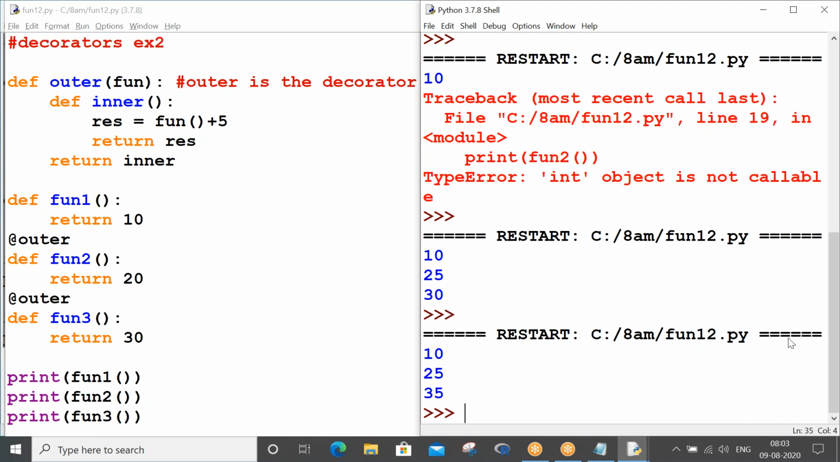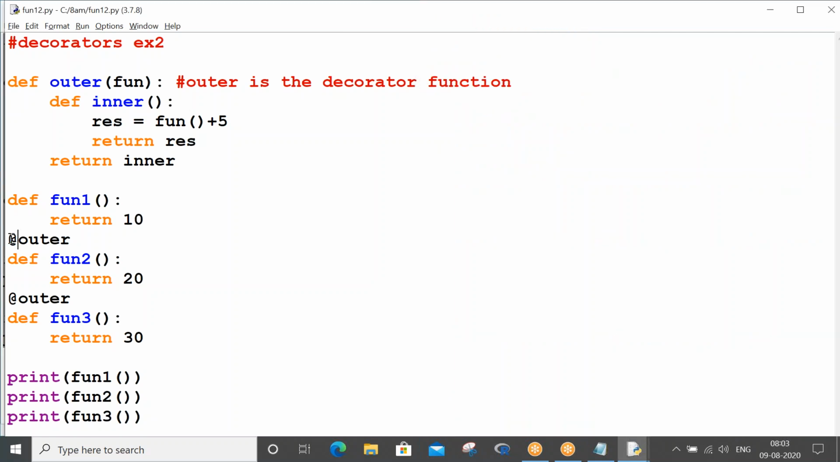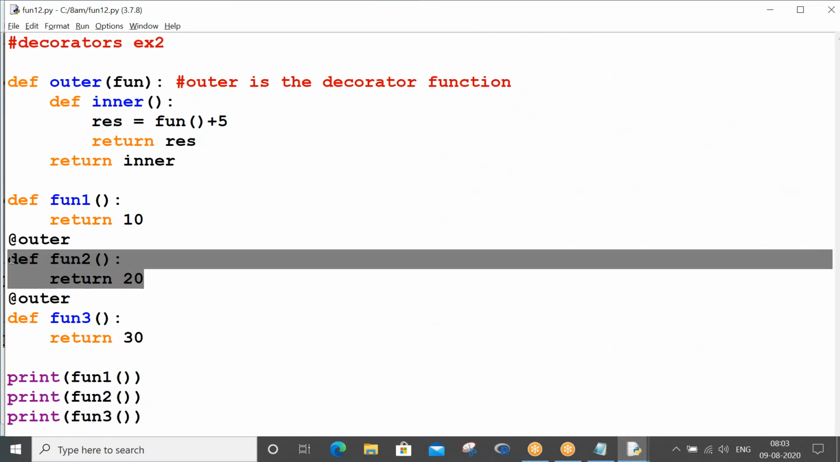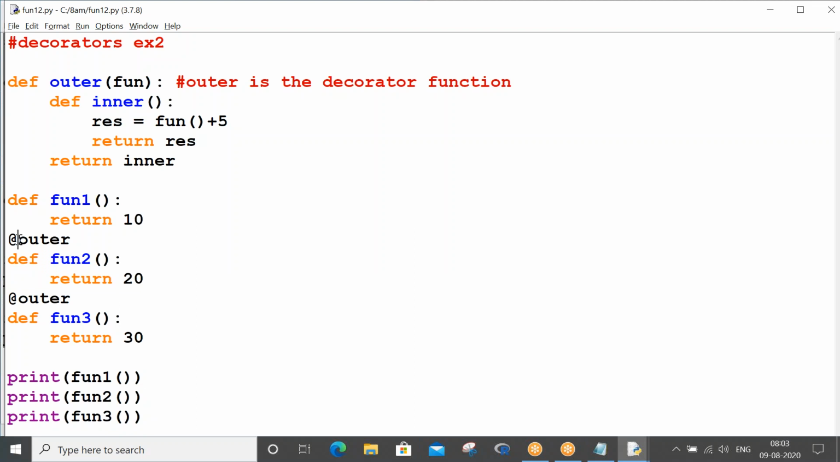Having taken this program, shall I proceed with the further program? This at the rate, you remember, is very important. This function is getting affected with the new value. Not only functions, we will use this at the rate for classes also. When we discuss OOPs concepts, we will discuss where it actually comes. Okay, fine, let me proceed.